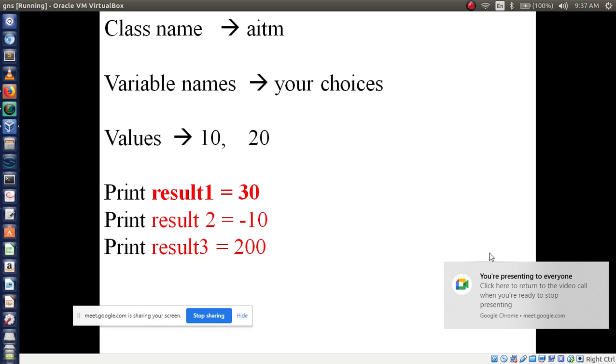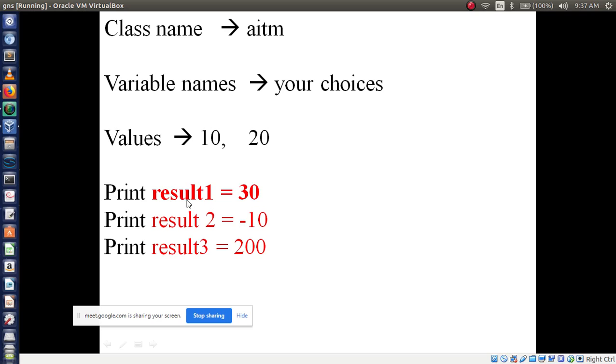Now, here we have to perform three operations. So print result 1 is equal to 30, and print result 2 is equal to -10, then result 3 is equal to 200. So which operations are performed in these three lines? So result 1 is equal to 30 means values are 10 and 20. So what operation do you have to take, Kiran?